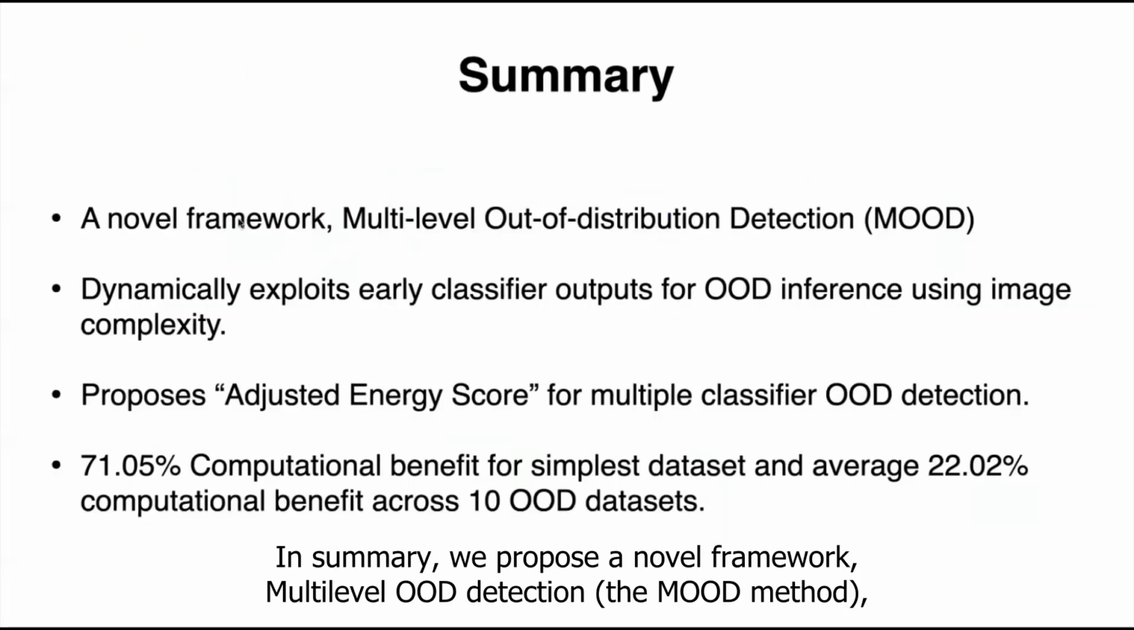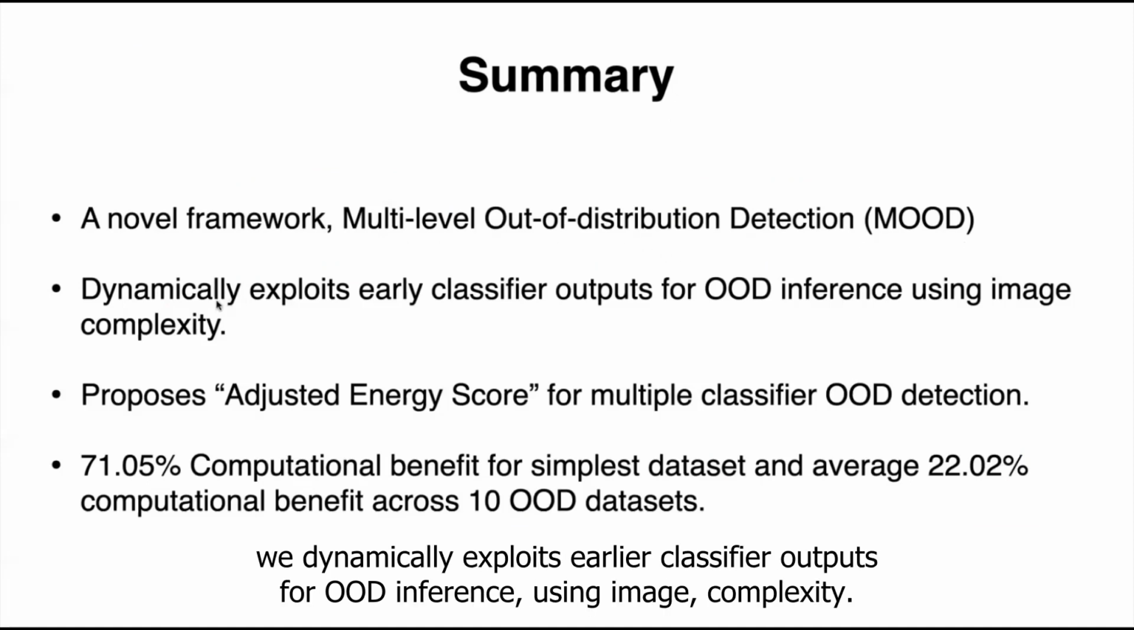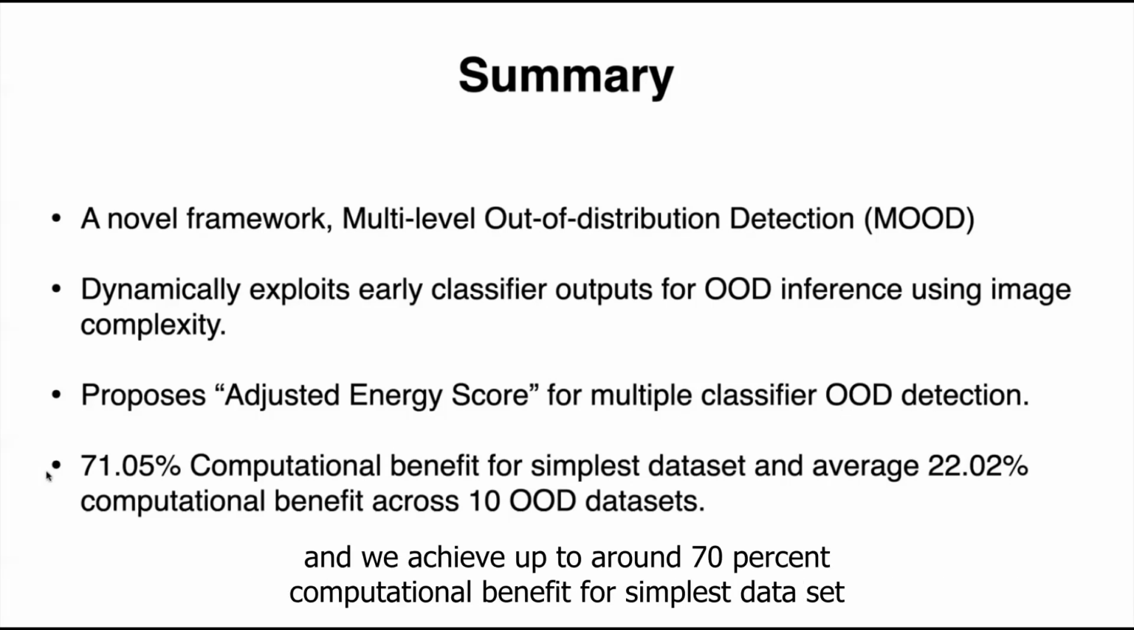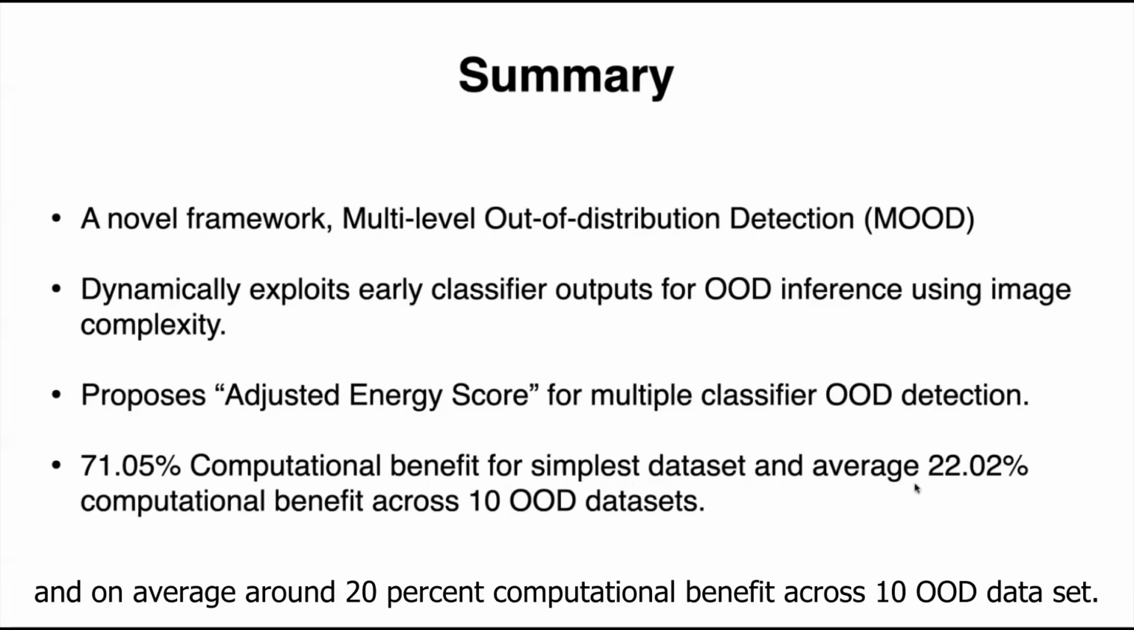In summary, we propose a novel framework, multi-level out-of-distribution detection, the MOOD method. We dynamically exploit the earlier classifier outputs for OOD inference using image complexity. We propose the adjusted energy score for multiple-classifier OOD detection, and we achieve up to around 70% computational benefit for the simplest dataset, and on average around 20% computational benefit across 10 OOD datasets.